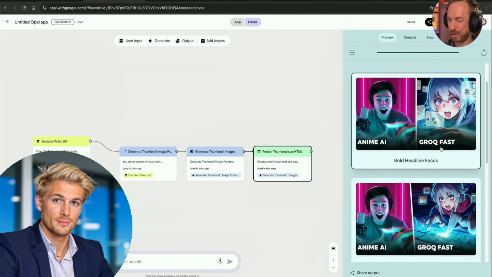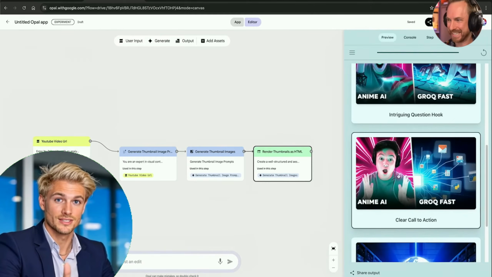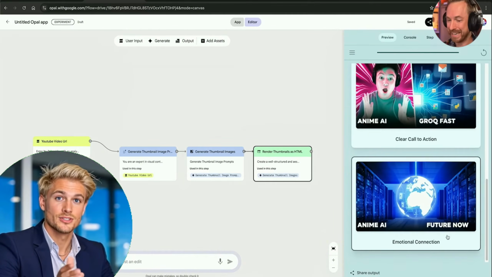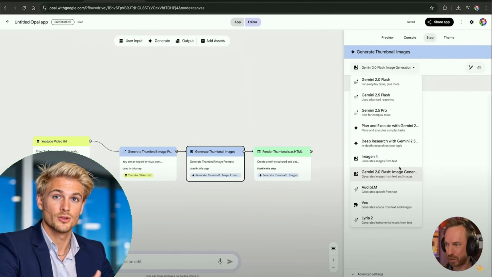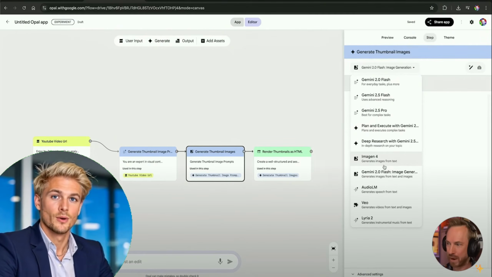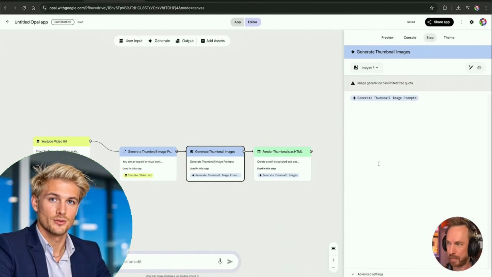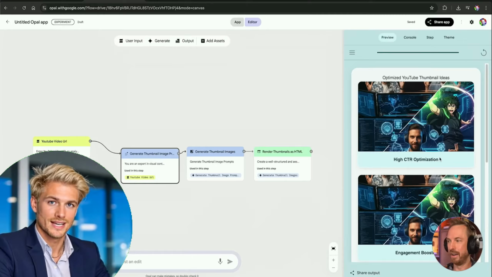Wow! With Anime AI and Grogfest. Indeed, I talked about these things. This is very, very interesting, considering I invented this with a single sentence. But look at this, I have access to all these different Google models. So if I want to go even deeper, I can choose HEYGEN 4. Let's switch that and run the app again.